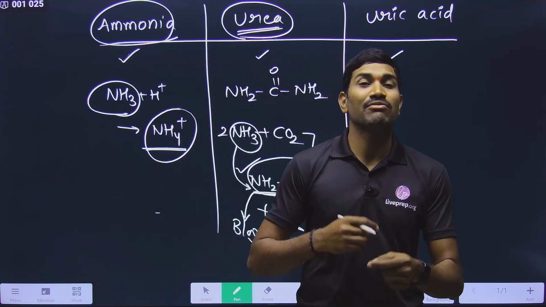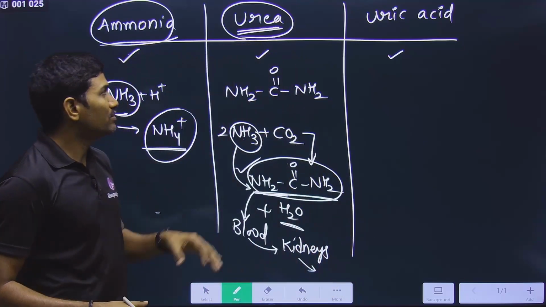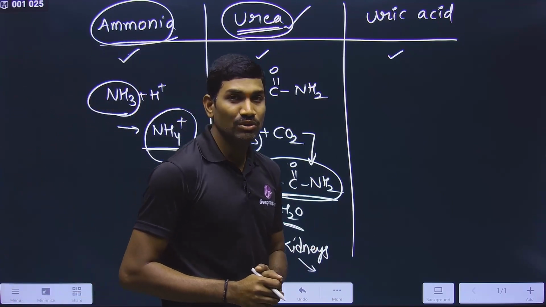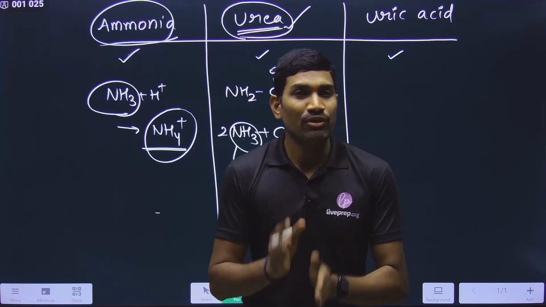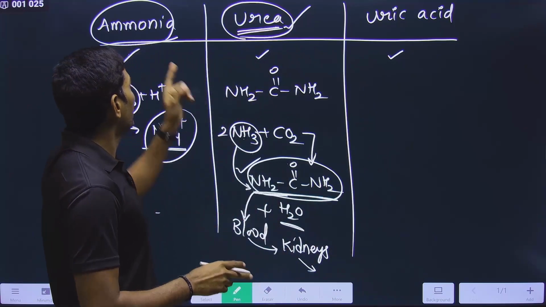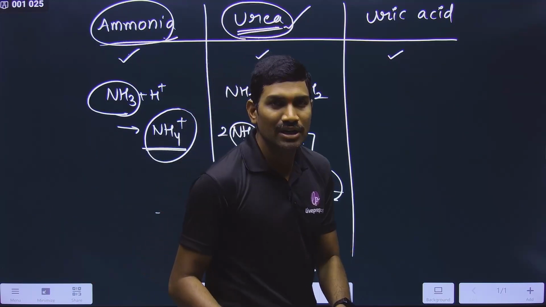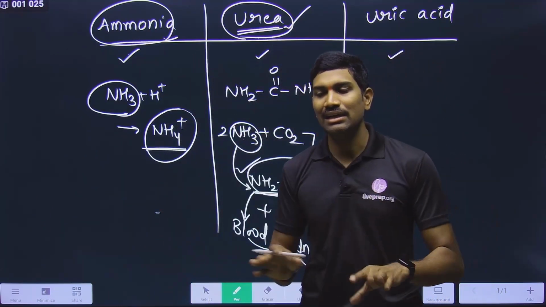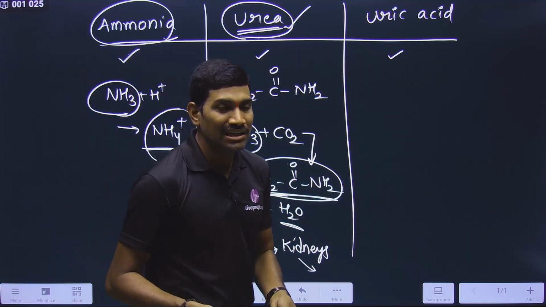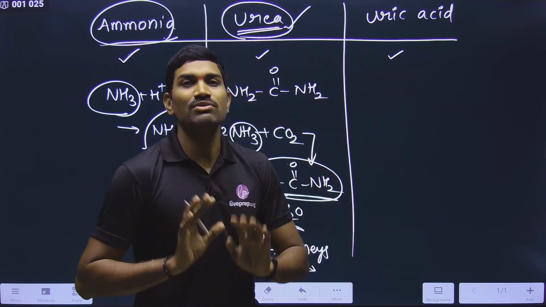And there itself they have given one more point, and that point is applicable even for humans. We are saying that human is a ureotelic organism, so that we are excreting urea. But technically, if you analyze the composition of human urine, you will find ammonia, urea, and uric acid. That means all these three important types of nitrogenous waste materials are released. Not only this, there are some other nitrogenous waste materials like creatinine. Likewise, there is a big list. So there are different types of nitrogenous waste materials.